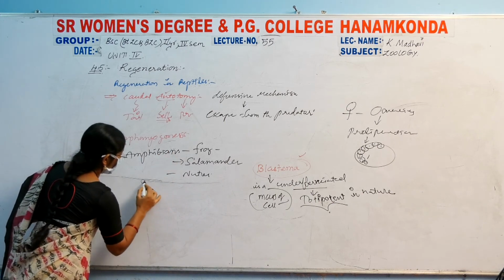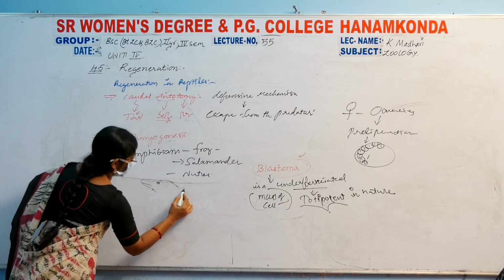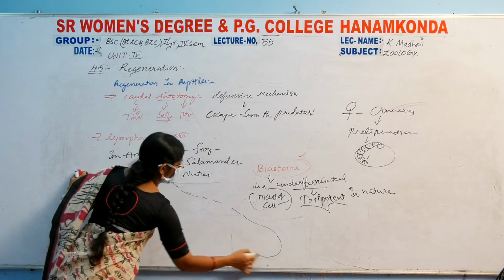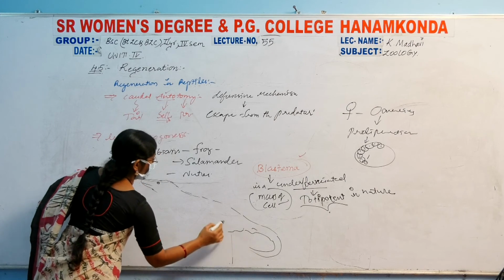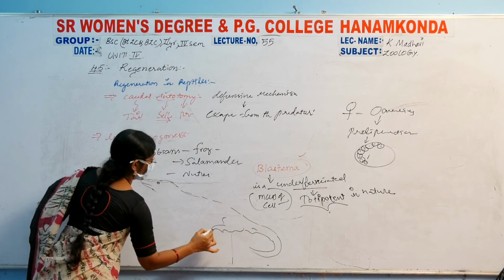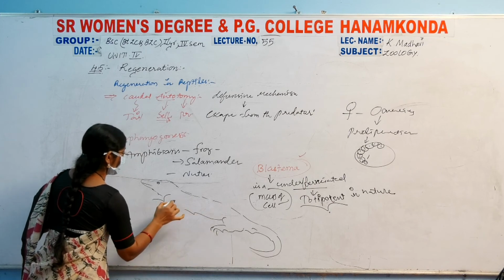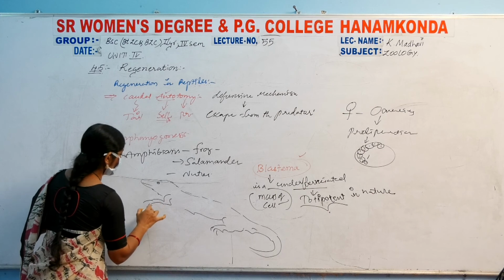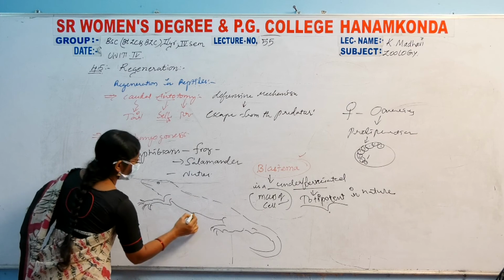You may just imagine a salamander with the tail region, the legs and body parts, and these are the forelimbs.